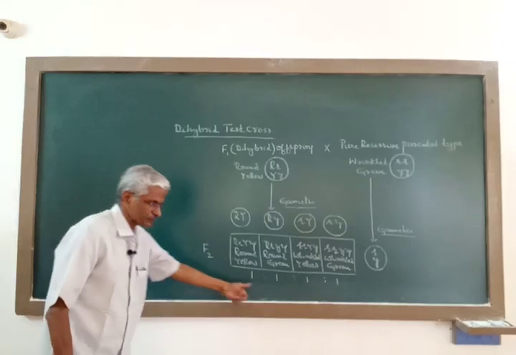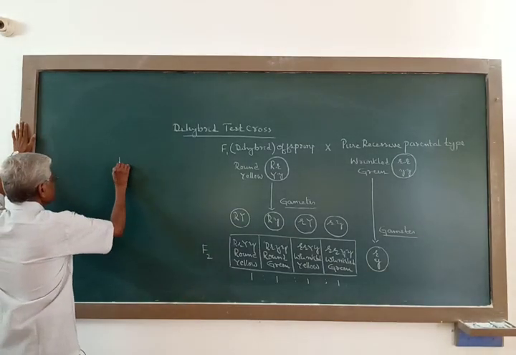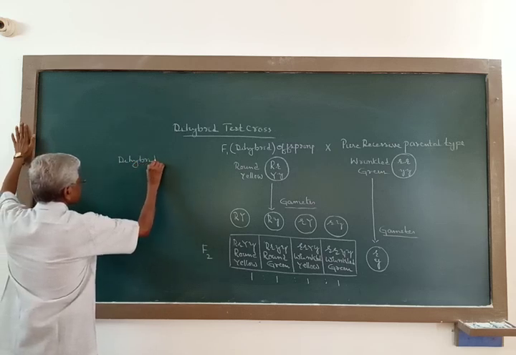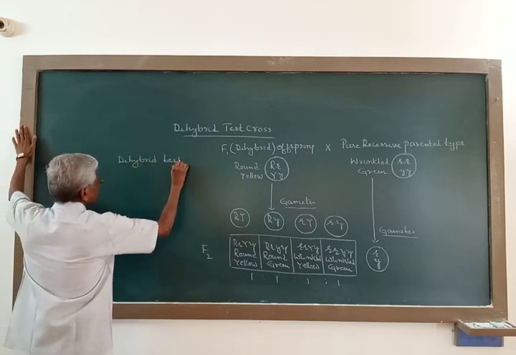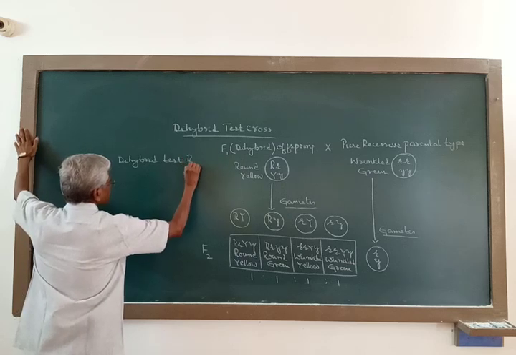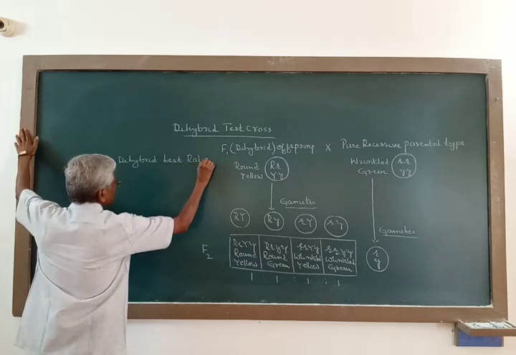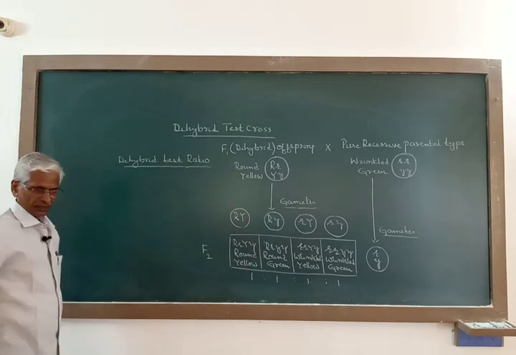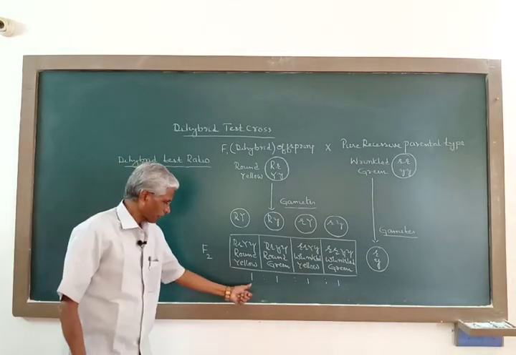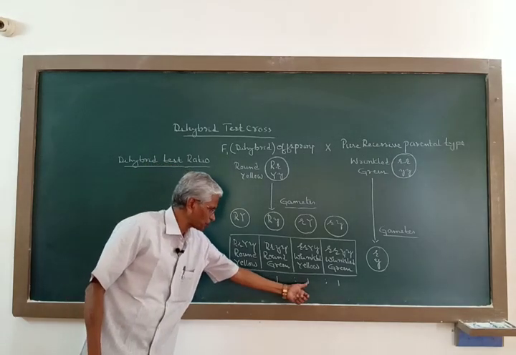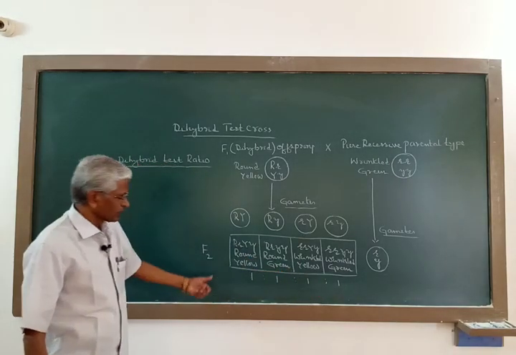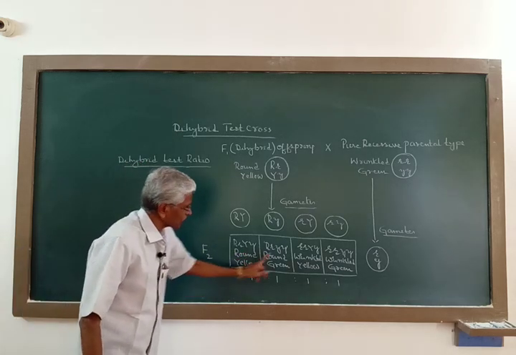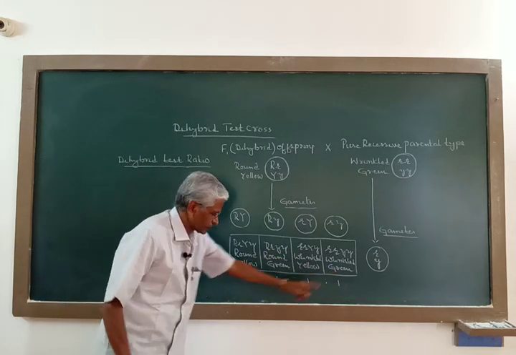Now this is called dihybrid test ratio, and dihybrid test ratio, it is given as 1:1:1:1. That is round yellow and wrinkled green.